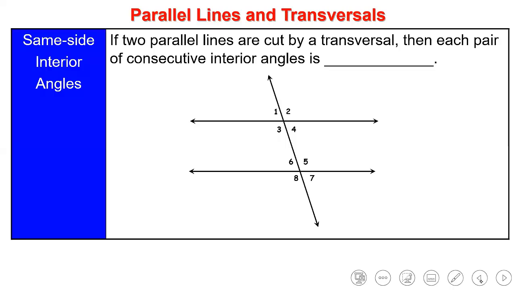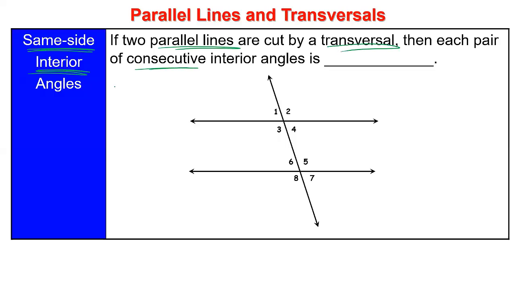The last thing is the relation of angles called same side interior angles. It's very clear from its name that both angles are going to be on the same side and both angles are going to be interior. We said before that corresponding angles are equal and alternate angles are equal. But here, if two parallel lines are cut by a transversal, then each pair of consecutive, and consecutive means that they are after each other, so each pair of consecutive interior angles is here.